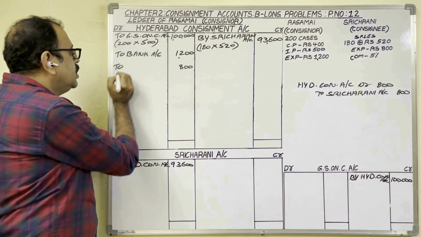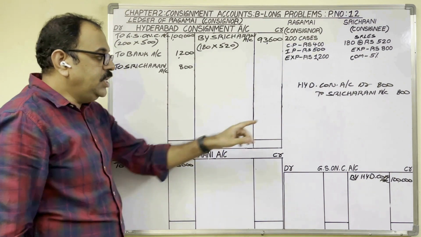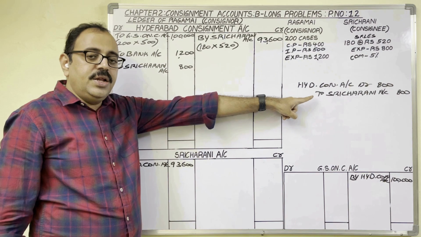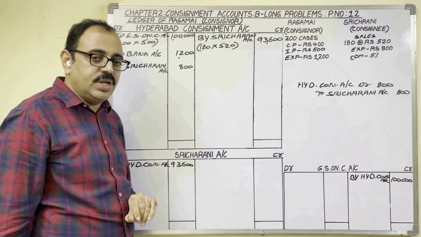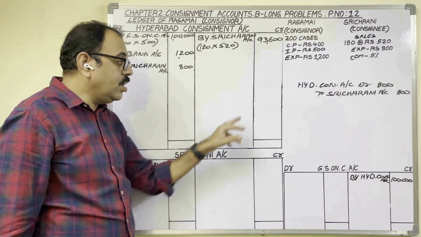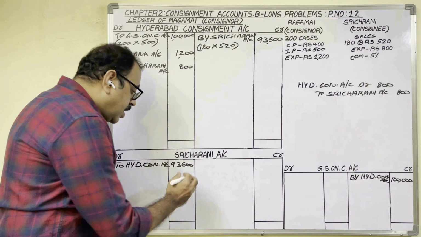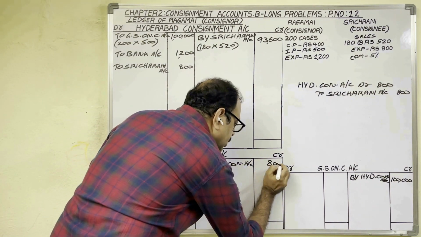And what to write in particulars column? We created Sri Charani's account. Write down that. Sri Charani's account also we are preparing. As that account is credited in the entry, in Sri Charani's account, credit side we should post this entry. And what to write in particulars column? Other side, debit side account name. By Hyderabad consignment account. Same amount, 800 rupees.